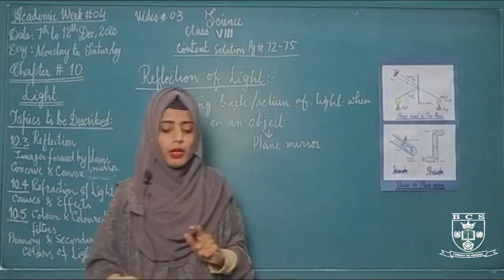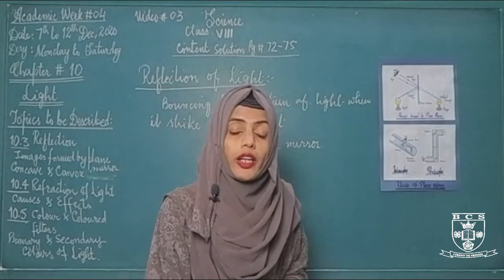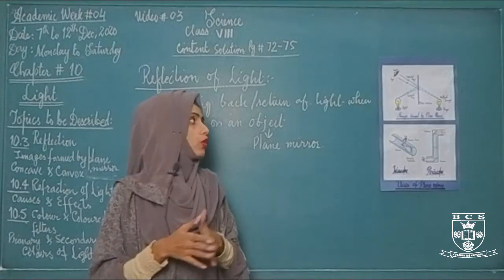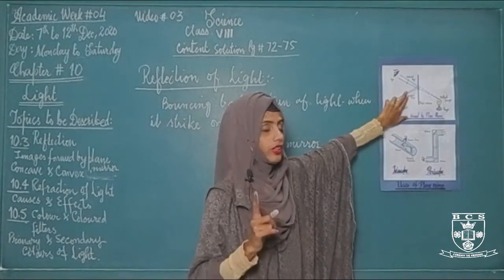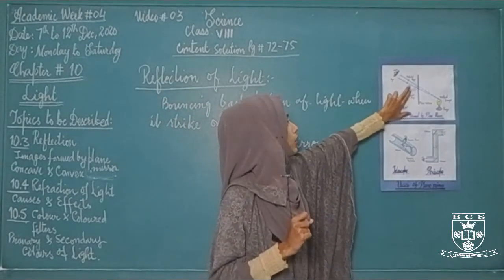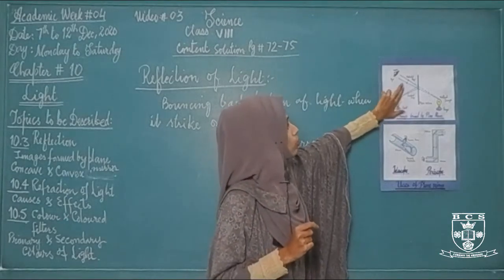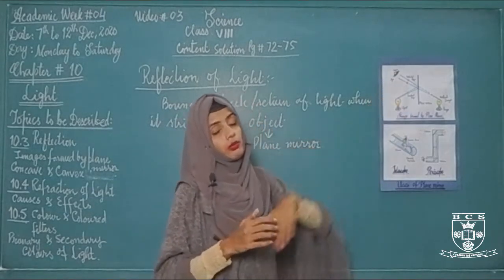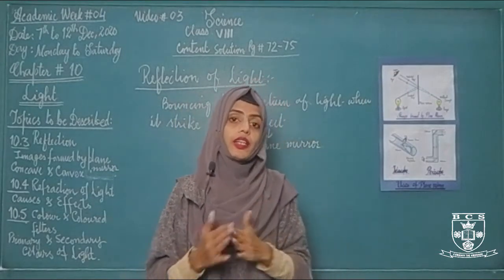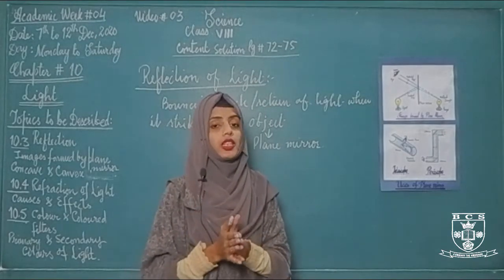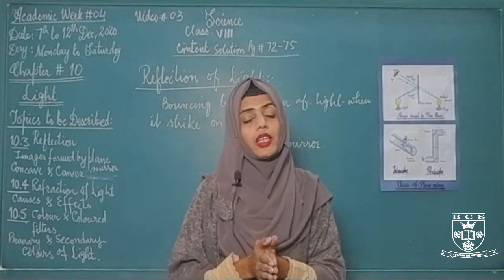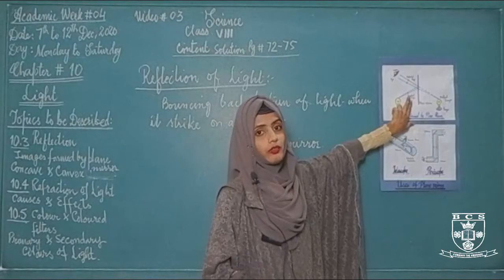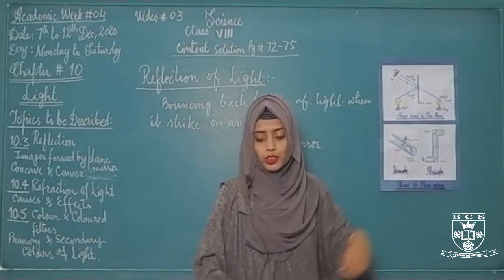And always remember, whenever light strikes on any reflecting object, it will not absorb, it will always bounce back or reflect back, and that ray is called reflected ray, which forms an image on the retina of our eye. जब ये light ray जो कि reflect हुई है हमारी आँखों में पहुँचती है, तो on the retina, that is a very thin layer inside the eye, on this retina, the image of that object will be formed. This is called reflection of light.